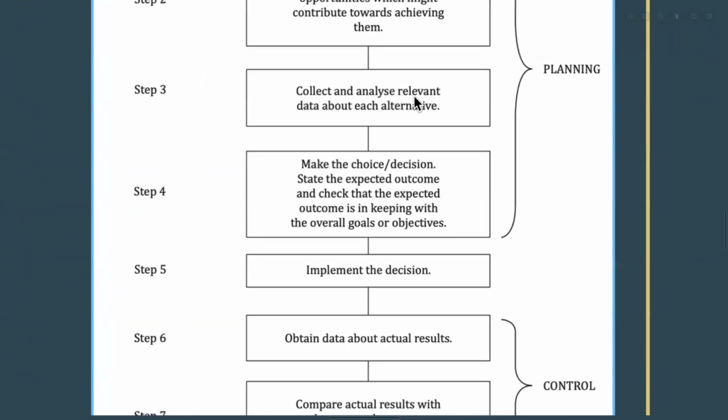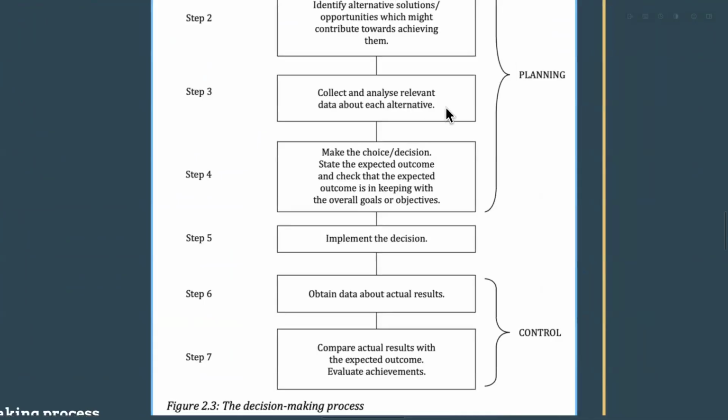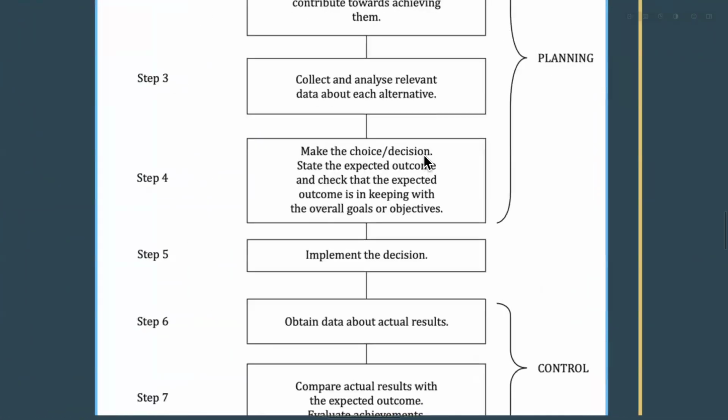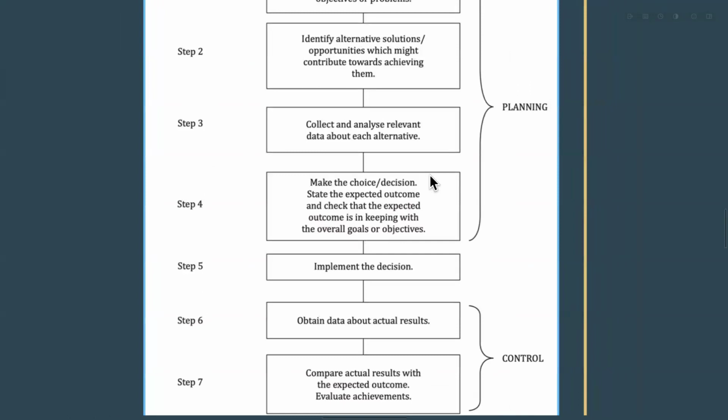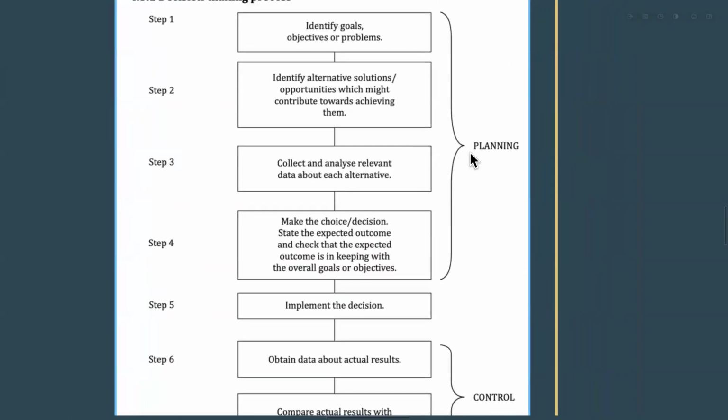Then after that, we have to collect and analyze the relevant data about each alternative, right? How much it costs, how much revenue it will bring. Then we have to make the choice or decision, state the expected outcome, and check that the expected outcome is in keeping with overall goals or objectives. So we have to choose one choice from the alternatives, right? Then we have to compare what benefit we are going to get from that. So that is the planning stage. So step one, identify the goals, identify the alternative solutions, collect and analyze the relevant data about the alternatives, and making the choice is all about planning.